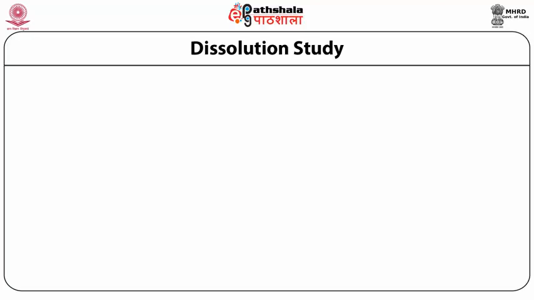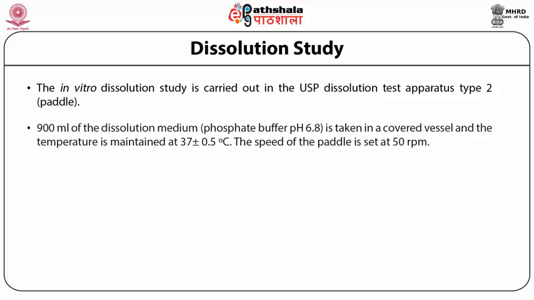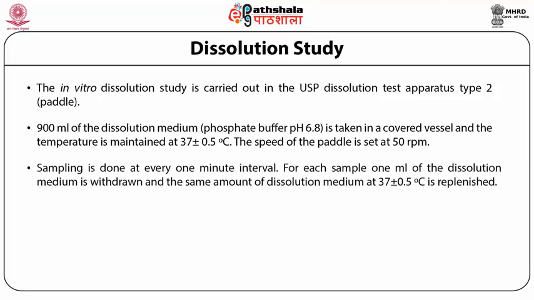Dissolution study. Dissolution study is a vital feature for the quality of powder or granule formulations. The in vitro dissolution study is usually carried out in the dissolution apparatus as per USP method using apparatus 2, that is paddle apparatus. Here 900 ml of the dissolution medium, usually phosphate buffer of pH 6.8, is taken in a covered vessel and the temperature is maintained at 37 plus minus 0.5 degrees centigrade. The speed of the paddle is set at 50 rpm. Then sampling is done at every 1 minute interval.